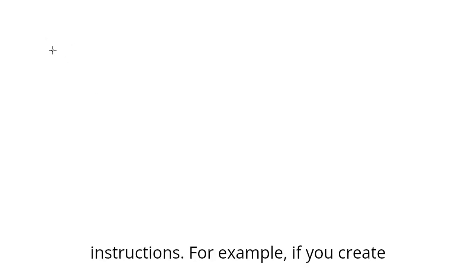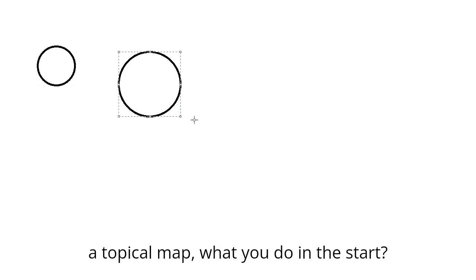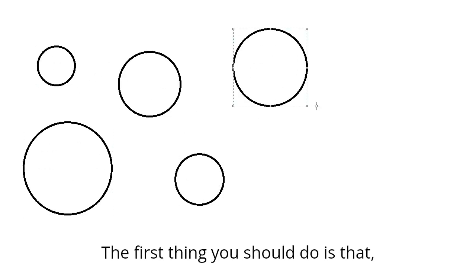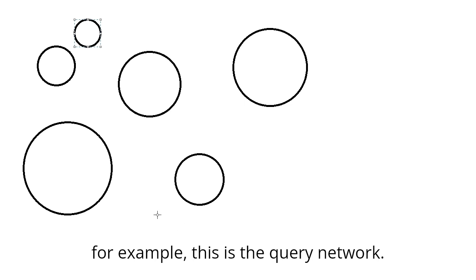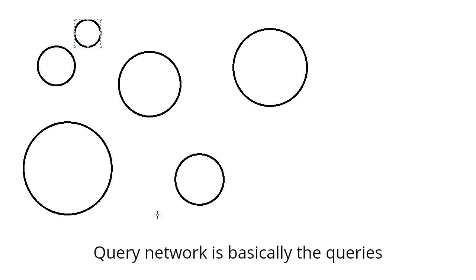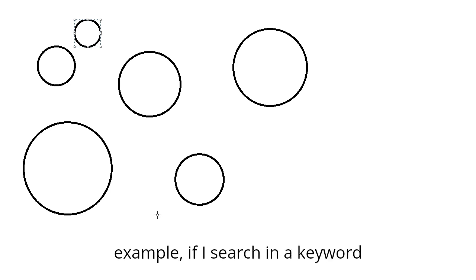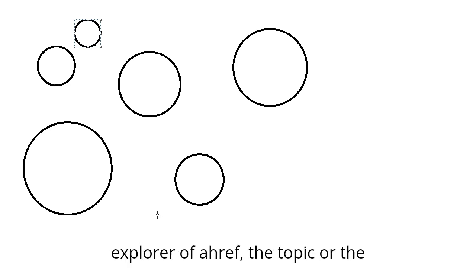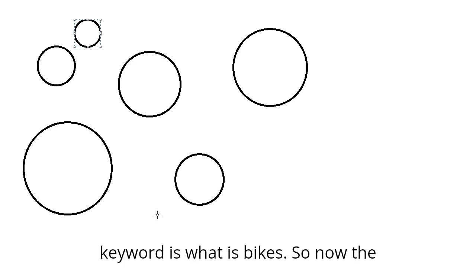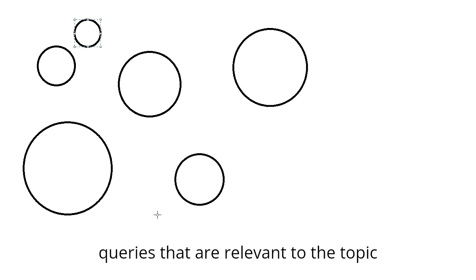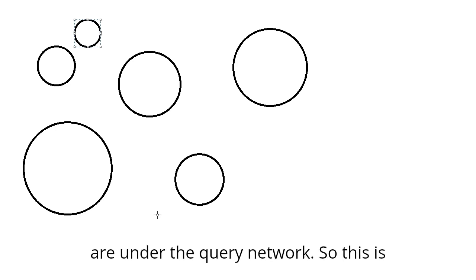For example, if you create a topical map, the first thing you should do in the start is, for example, this is the query network. Query network is basically the queries under a specific topic. For example, if I search in the keyword explorer of Ahrefs, the topic or the keyword is what is bikes. So now the queries that are relevant to the topic are under the query network. So this is the query network.